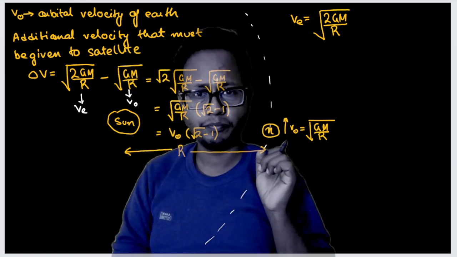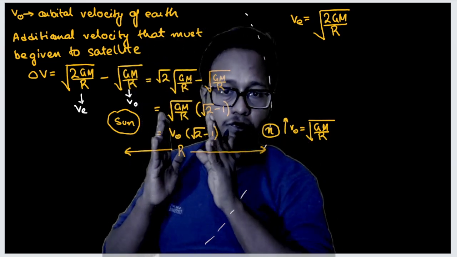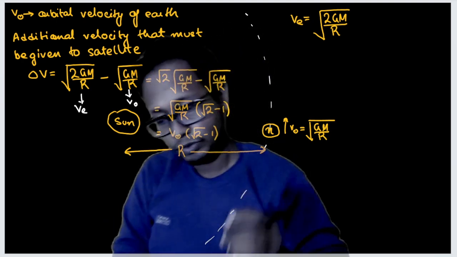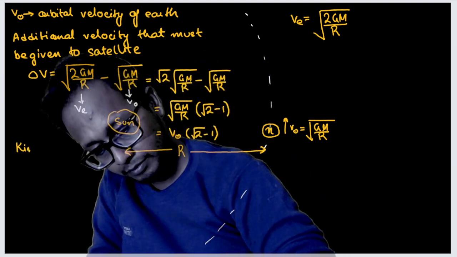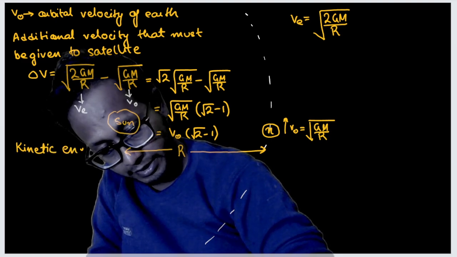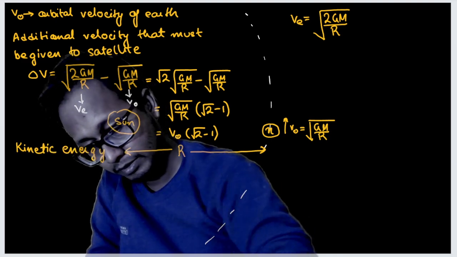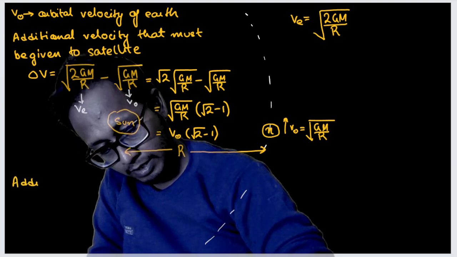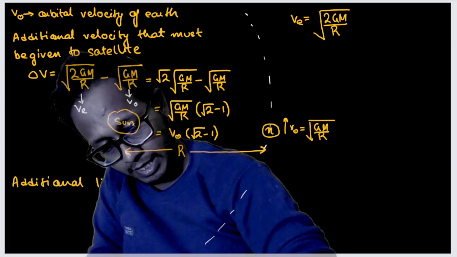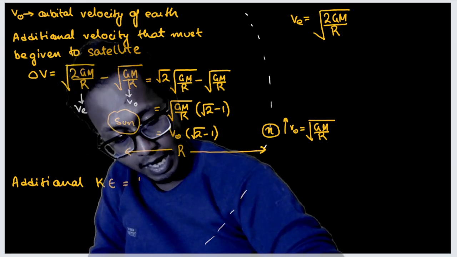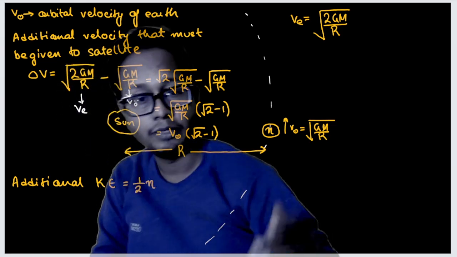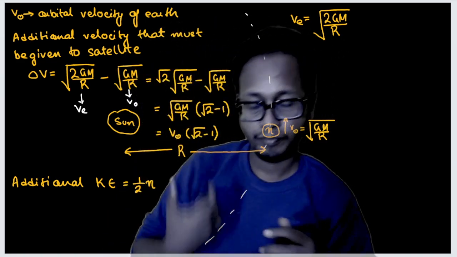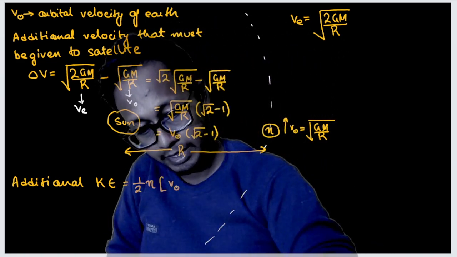Understood this much? Now, how can I describe this additional velocity in terms of kinetic energy? The additional kinetic energy is nothing but half into the mass of the satellite into the velocity that must be given, squared. Half m v square is the formula for kinetic energy, no?